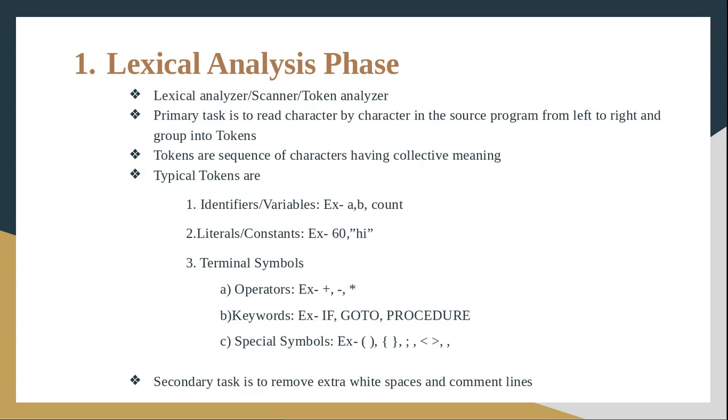When it is generating the output in the form of a sequence of tokens, if there are any extra white spaces and comment lines, they will be removed in this particular phase. So the lexical analysis phase will remove the extra white spaces as well as comment lines in the output.